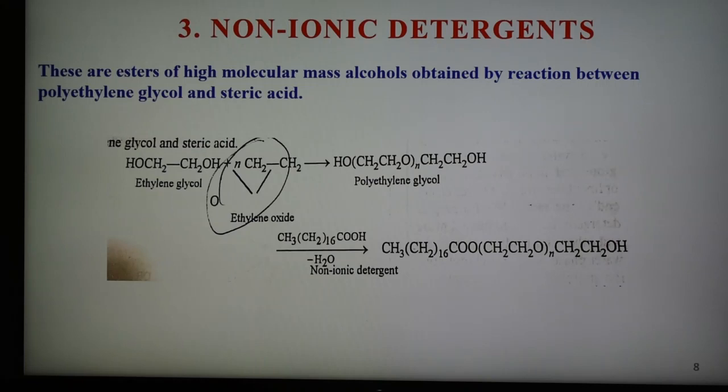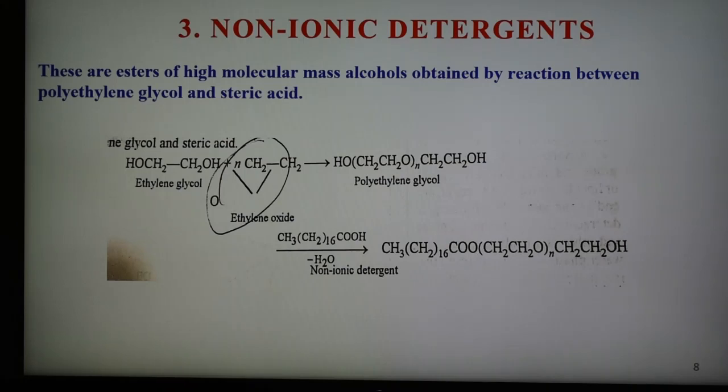So we can also synthesize non-ionic detergent. Like alkyl sulfate, ethoxylate is also biodegradable. Hydrogen bonding to the numerous oxygen atoms makes the polyether end of the molecule water soluble. The ethoxylate can be converted into sulfate and used in the form of its sodium salt.